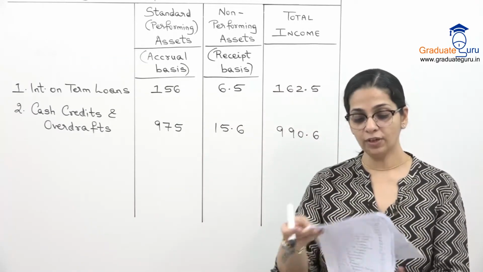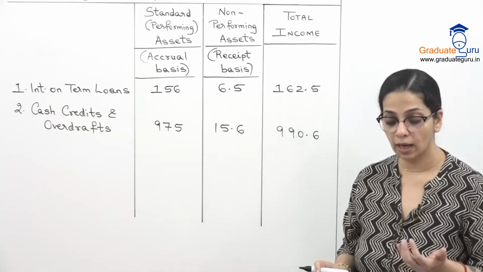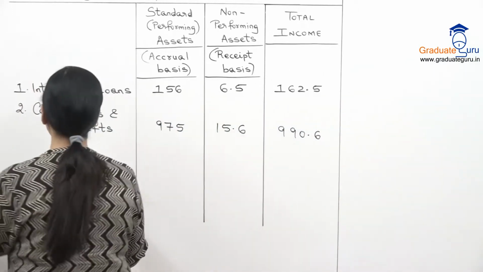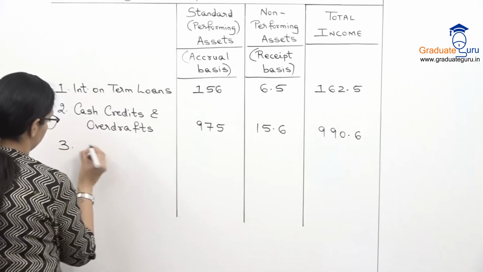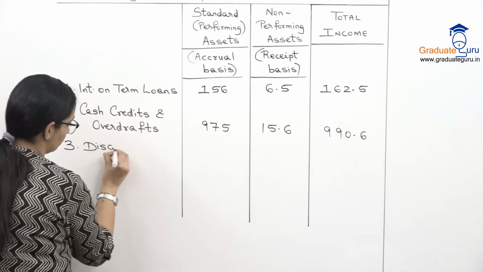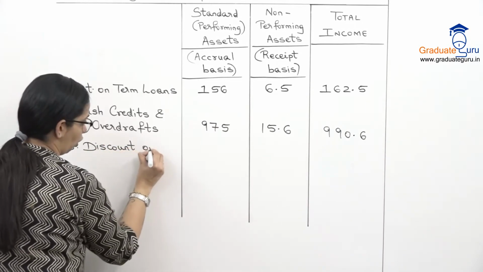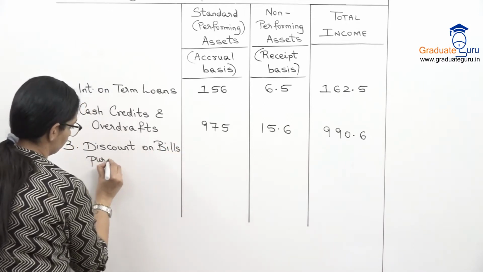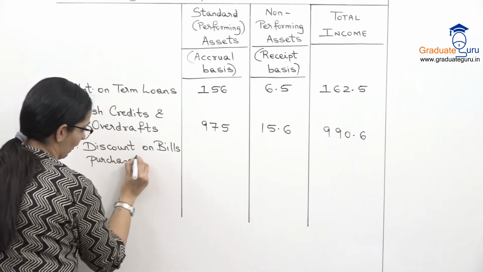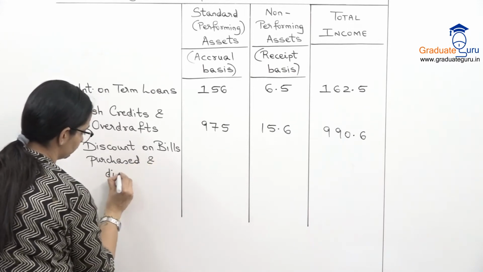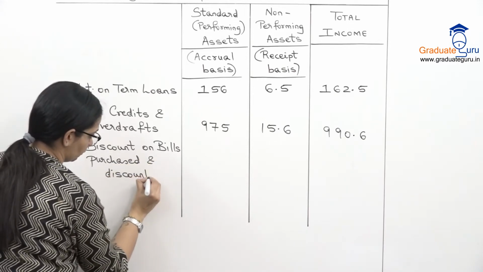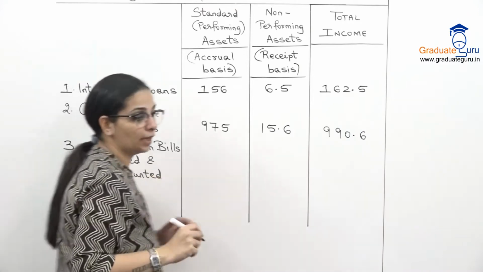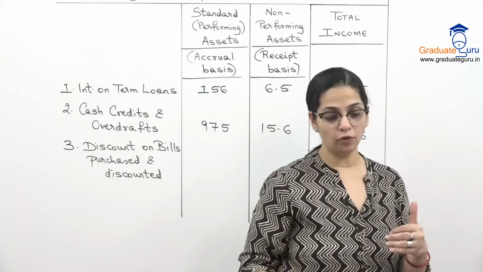And finally, we have discount on our bills purchased and discounted. And again, we've been given standard and non-performing.